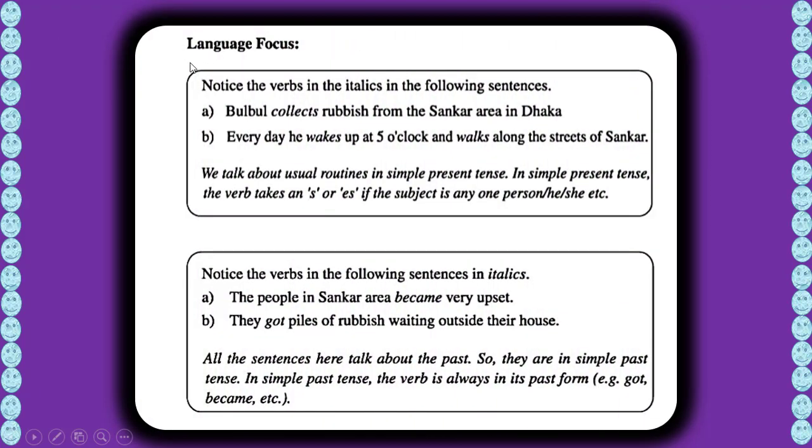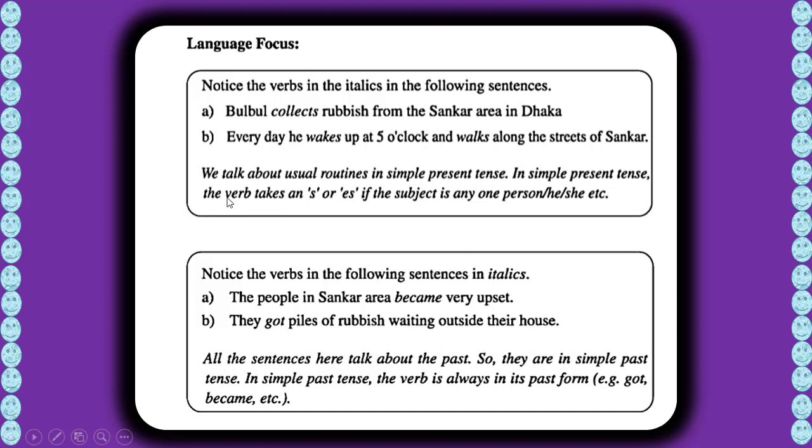Language focus. Notice the verbs in the italics in the following sentences. Italic means like this. Collects, that is italic form. Bulbul collects rubbish from the Shankar area in Dhaka. Every day he wakes up at 5 o'clock and walks along the streets of Shankar. Okay, we talk about usual routines in simple present tense.